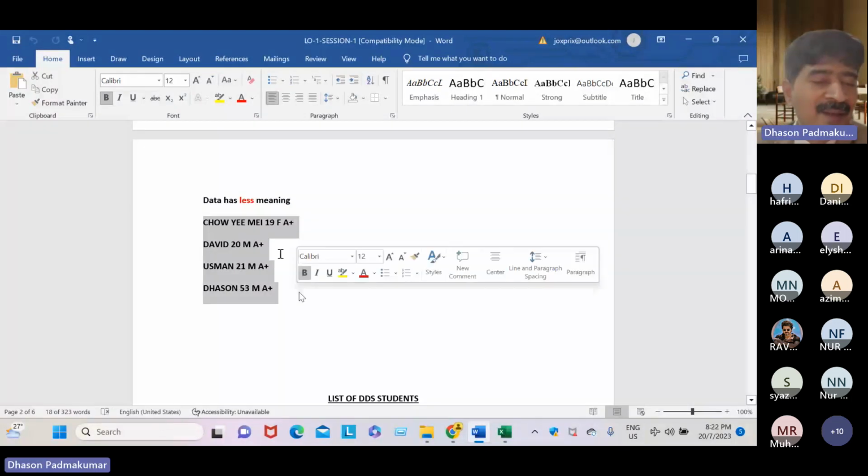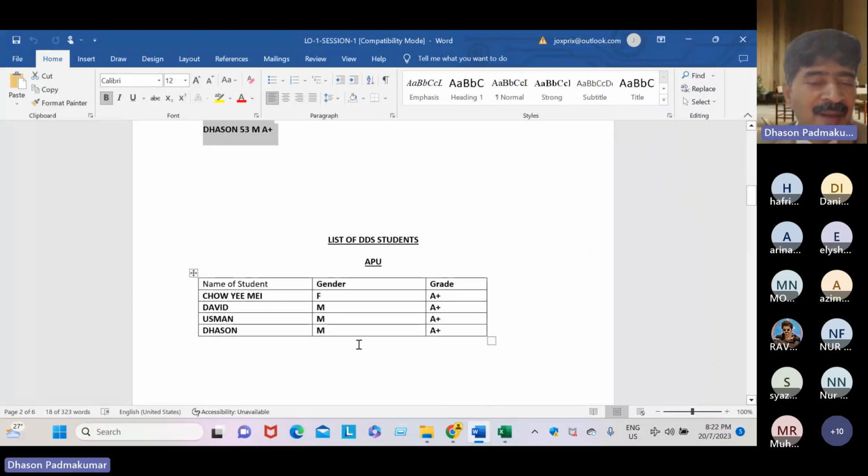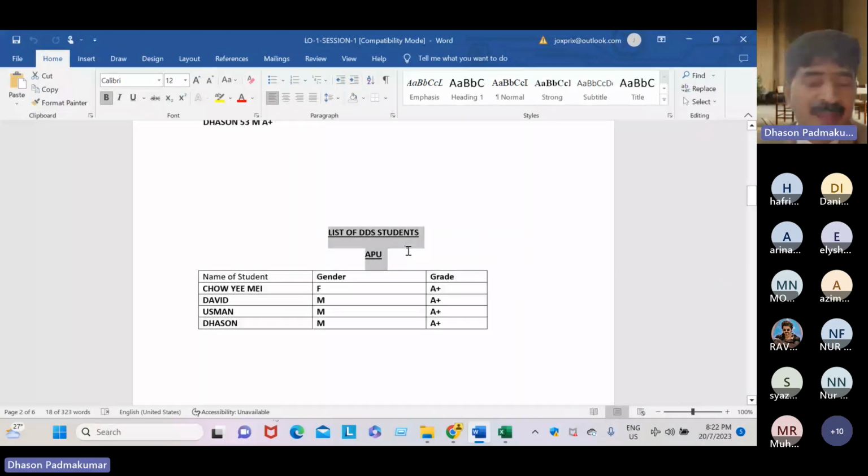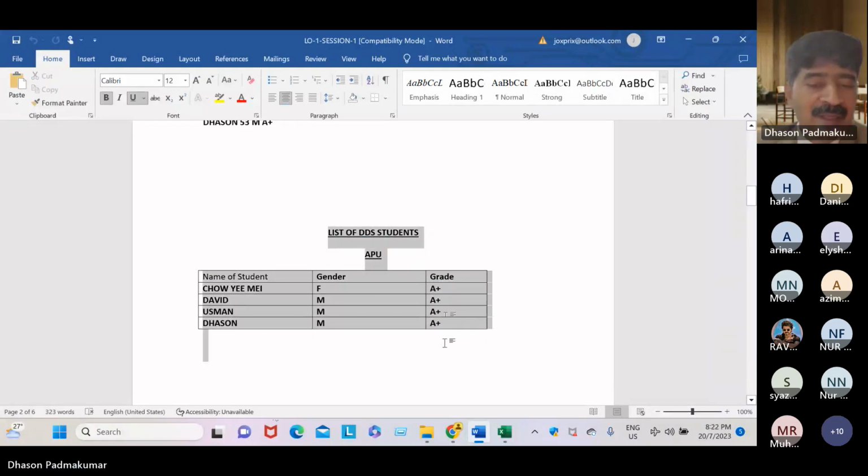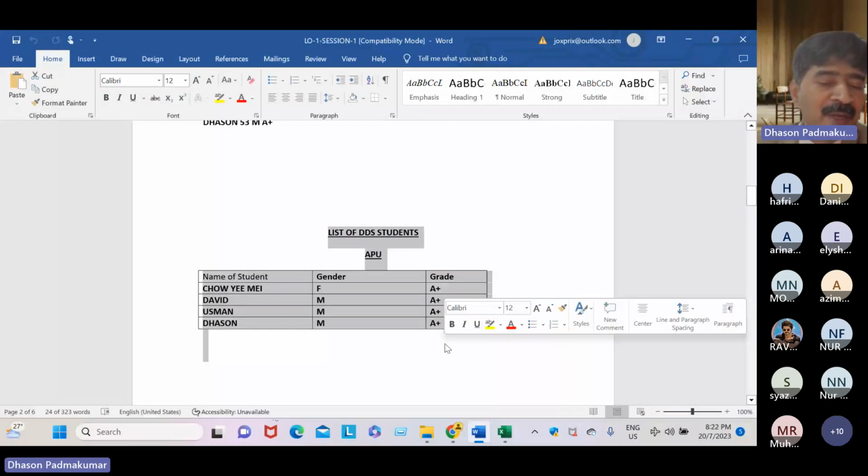Data looks like this: raw facts. We do not know what they are. But here, now we have processed it, and it is called information. It is the best example of information. So your invoice is information. A report is information. A grade sheet is information.